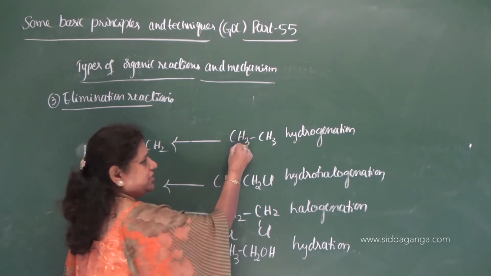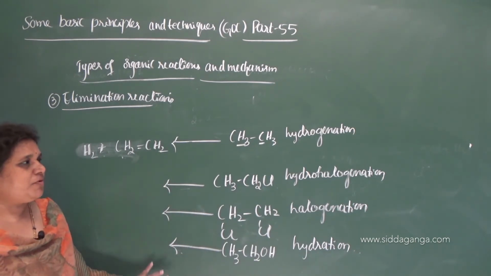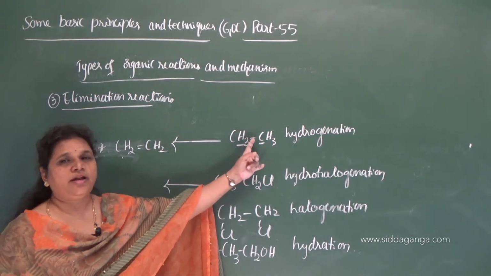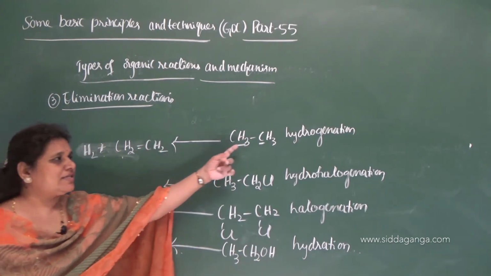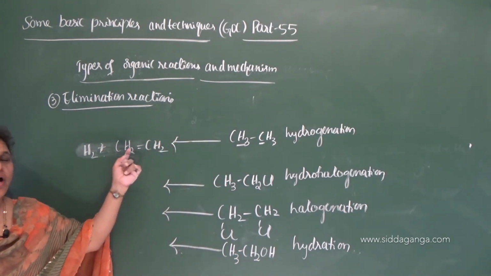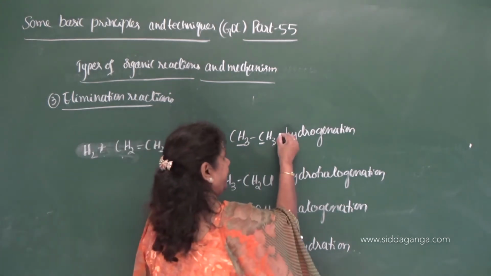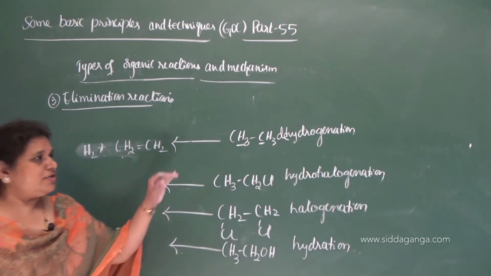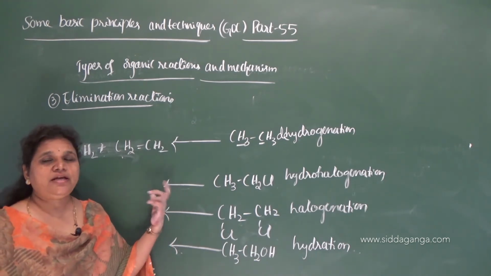One hydrogen is removed from one carbon, another hydrogen is removed from another carbon, so that it forms one more bond between the two carbon atoms. So saturated gets converted to unsaturated here. Since it involves the removal of hydrogen, this is called dehydrogenation. So dehydrogenation is an example of elimination reaction.